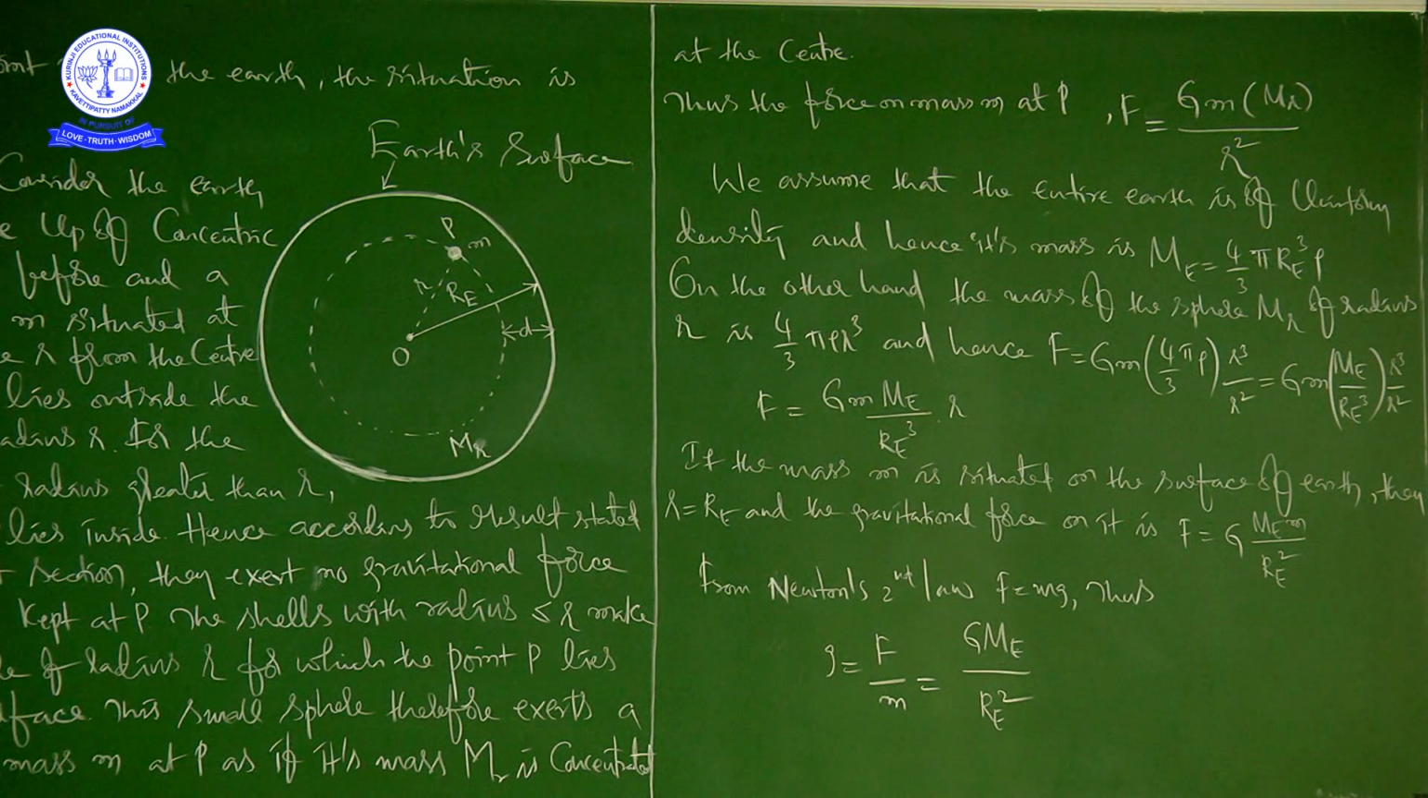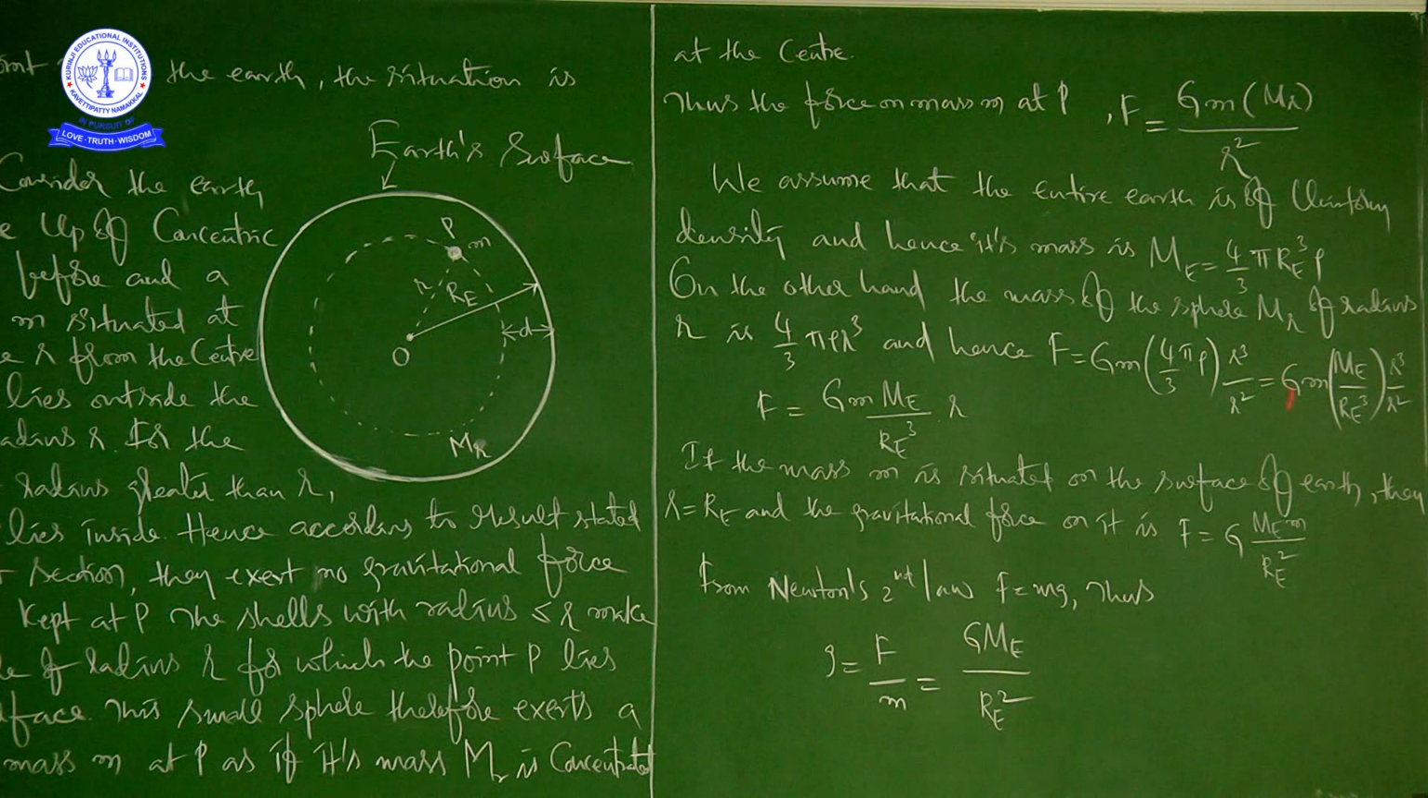On the other hand, the mass of the sphere Mr of radius small r is 4 by 3 pi rho r cubed. So again here he is talking about this particular sphere. And hence F is equal to capital G into small m into 4 by 3 pi rho r cubed by r square.